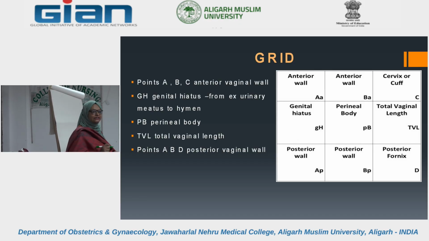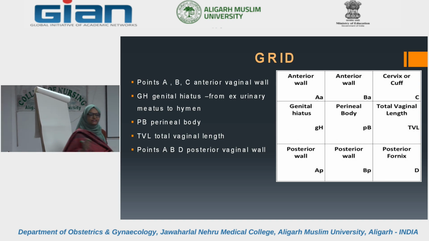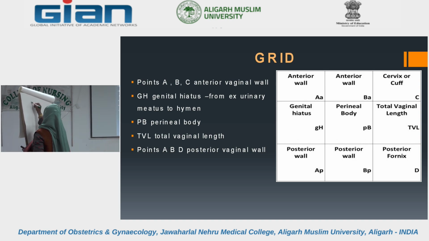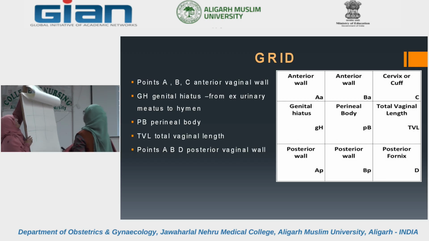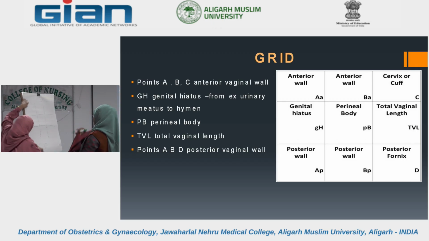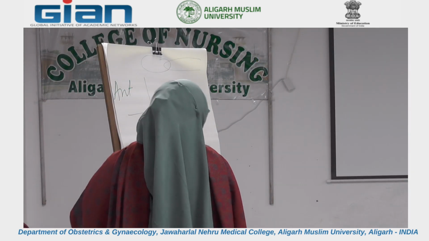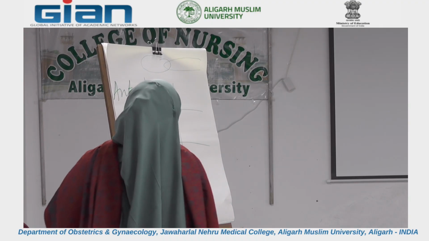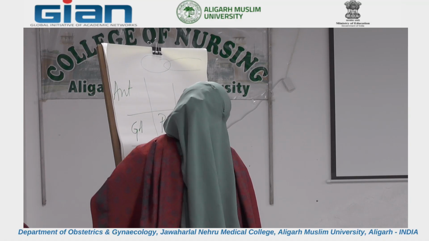there are three things: the genital hiatus, that is GH, the perineal body, and the total vaginal length, which will be coming. So this is the anterior part, this is the posterior part, and these are the landmarks in the middle: the genital hiatus, the perineal body, and the total vaginal length.